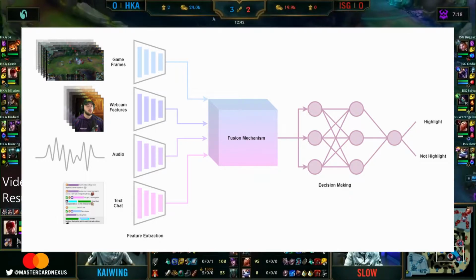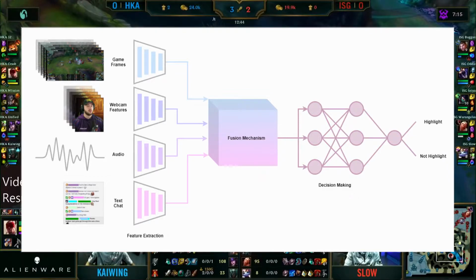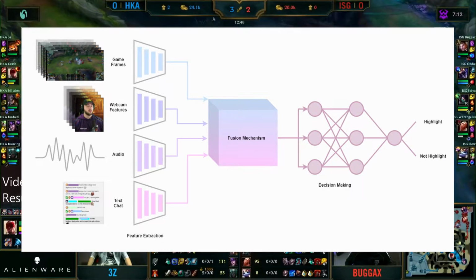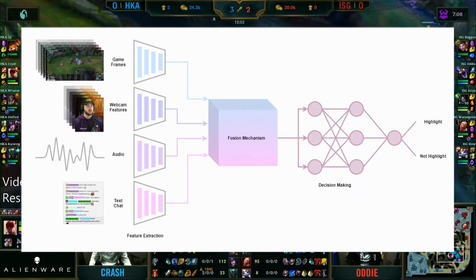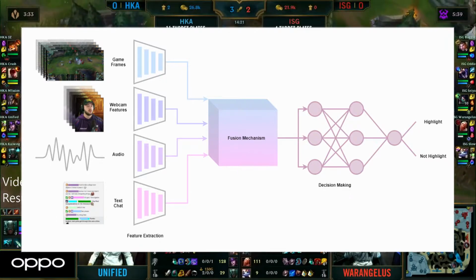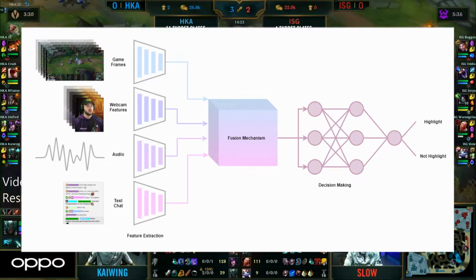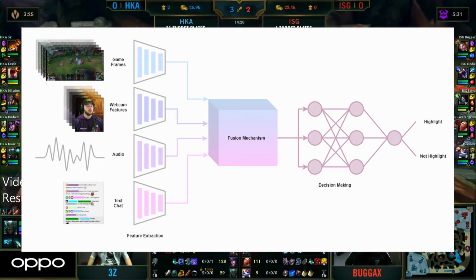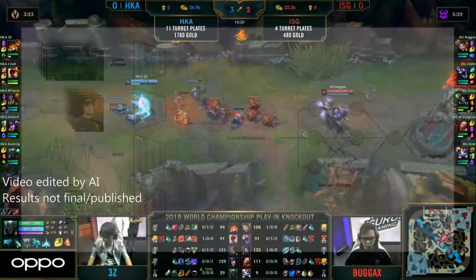The final step, once features from all the data streams have been extracted and fused, is to decide if the incoming data consists of a highlight or not. As with feature extraction, this is generally carried out using a neural network, although outlier detection techniques, such as one-class support vector machines, are currently being trialled with promising preliminary results.